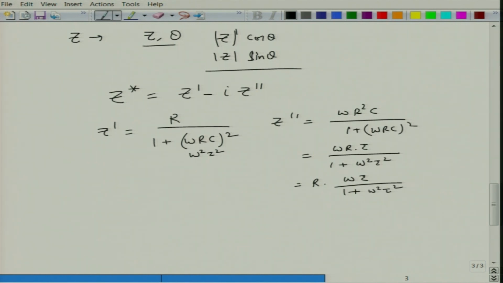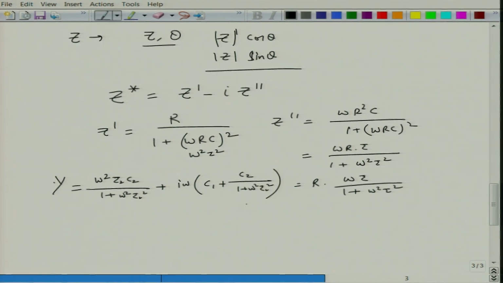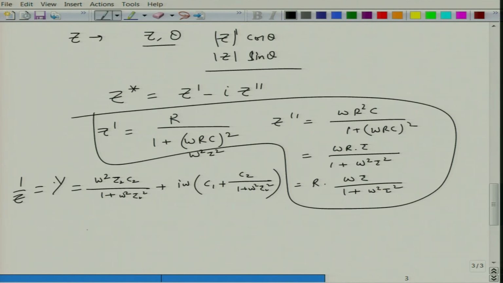So, this impedance can be worked out as we know that Y was the admittance. Admittance was worked out as omega square tau 2 C2 divided by 1 plus omega square tau 2 square, plus I omega into C1 plus C2 divided by 1 plus omega square tau 2 square. This is what we worked out earlier, and this is nothing but 1 over Z. So, from this Z one can work out the modulus as well.